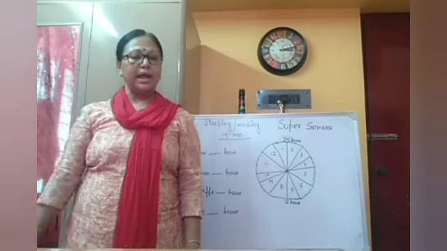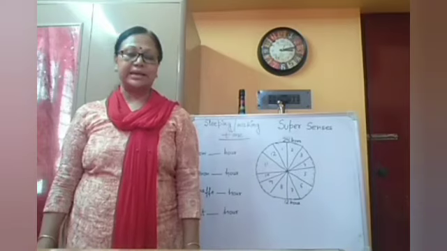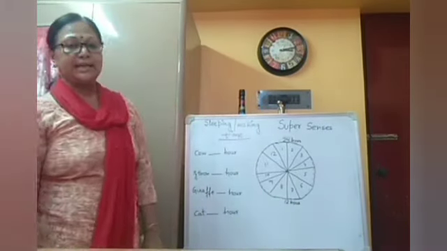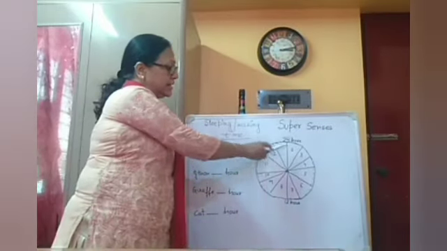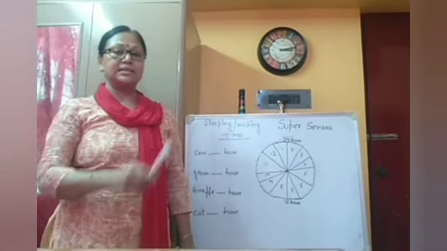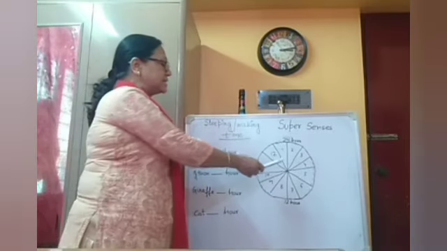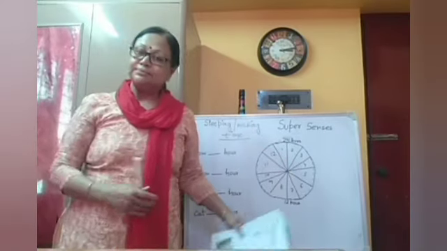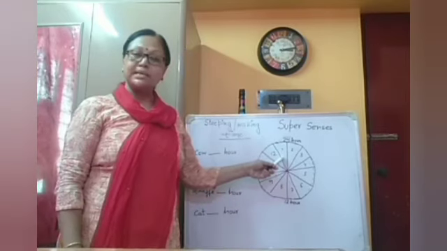Now a few more animals are there, and we come to know their waking and sleeping habits. So there is one chakra given, and this is a 24-hour clock. This clock is divided into how many units? 12 units, or you can say it is divided into 12 parts. If it is divided into 12 parts, that means each unit represents 2 hours. As each unit represents 2 hours, that means 1 unit means 2 hours.